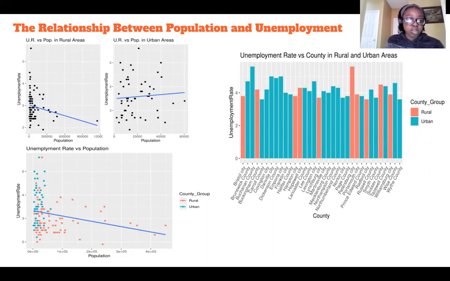Among the counties with the highest unemployment rates, urban counties experienced more unemployment. Virginia's non-farm employment decreased by 14,700 jobs in September. This could be a reason why these urban counties have a higher unemployment rate.